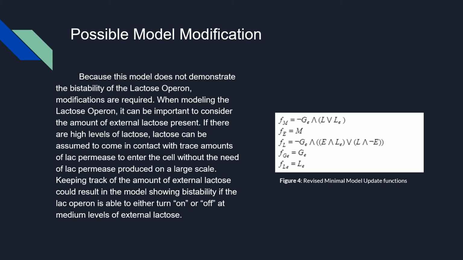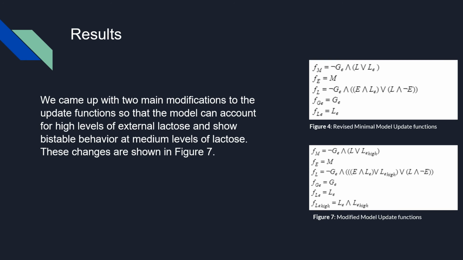However, if there's a very large amount of external lactose present, it can be assumed that there are trace amounts of lac permease still in the cell to bring that lactose into the cell. There are 2 main additions to the update functions that we came up with to account for the level of external lactose in the system and to demonstrate the bistable behavior that the lac operon shows. These changes are shown in Figure 7.